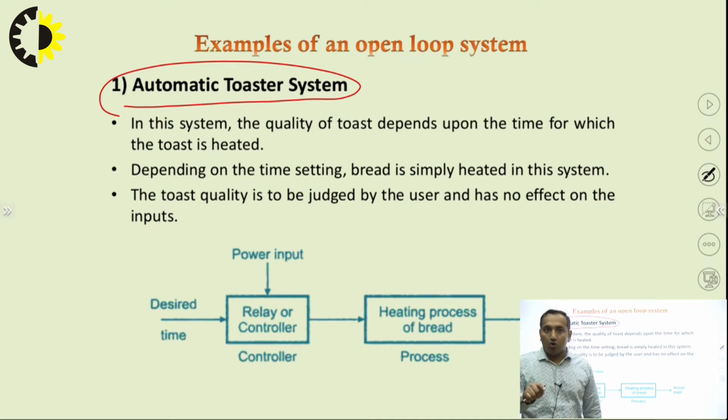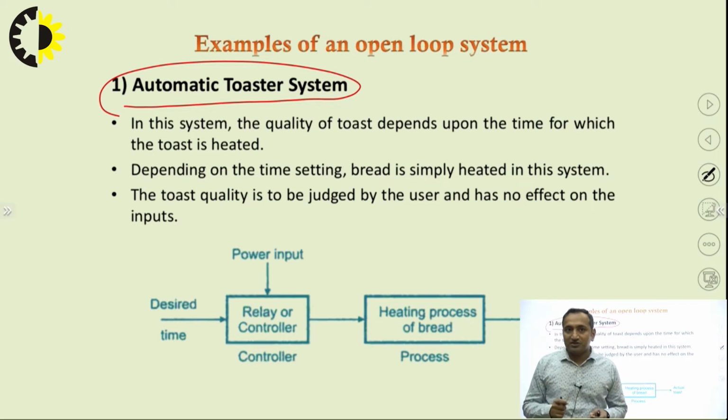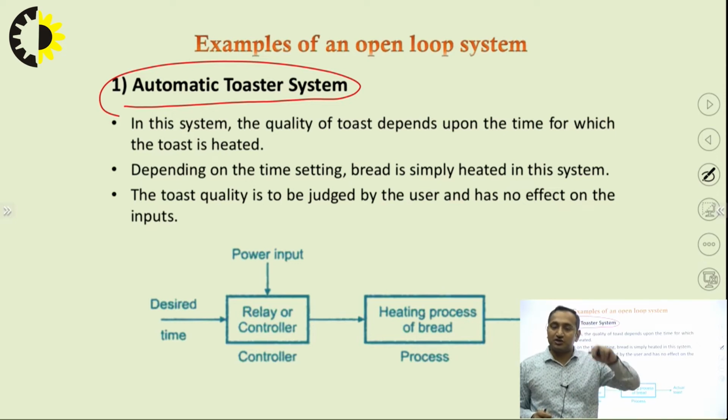The red light is on whenever you put on the toaster, and after the toast is prepared, the green light comes on, right? So what happens is there is a thermostat sensor, and as it senses the temperature of the system reaches a particular value, it makes the cutoff, and it no longer heats. So it is working on some kind of heating mechanism.